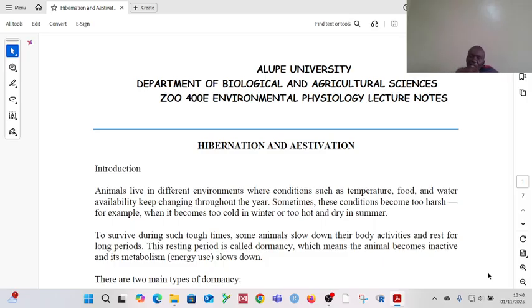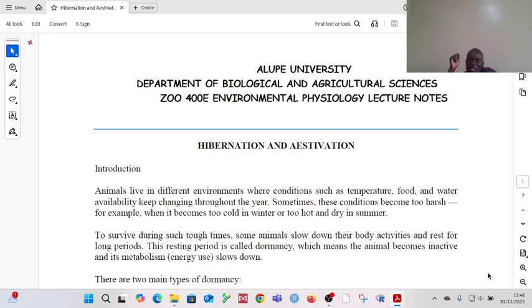So for some animals to survive during such tough times, either when it is too cold or too hot, some of them will slow down their body activities. They not only slow their body activities down, but they at times go into resting periods for a long time. So they get into a restful mode for a long period of time. This resting period is what we refer to as dormancy. So the animal becomes dormant.